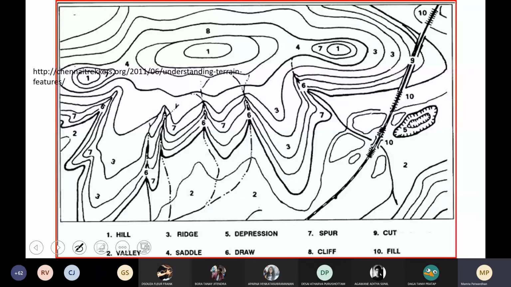So this is what is happening when they all start protruding out like this. I get a ridge, and when they all start moving in, I get a valley. Okay, try and look at this. We need not get into cut and fill. Now, cut and fill you have to do. Cut and fill will happen as soon as you start to put your buildings on the site.